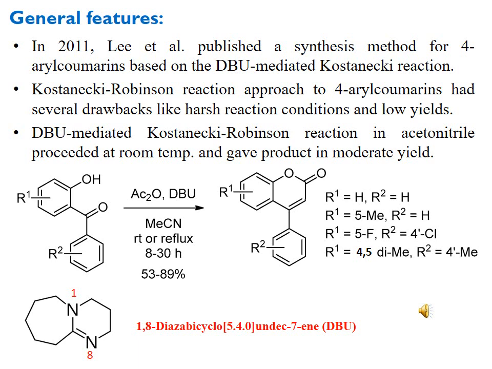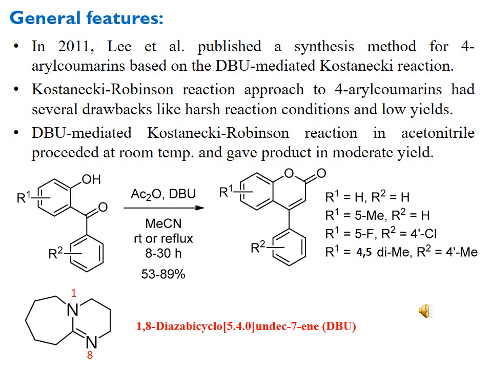Both the benzene rings of this 2-hydroxy or ortho-hydroxy benzophenone are substituted, one with R1 group, second with R2 group, and they were treated with acetic anhydride in DBU with acetonitrile as solvent, and room temperature was applied, and in some cases there was reflux, and the time taken overall for these 4 synthesized compounds was 8 through 30 hours, and the yield ranges from 53 to 89%.